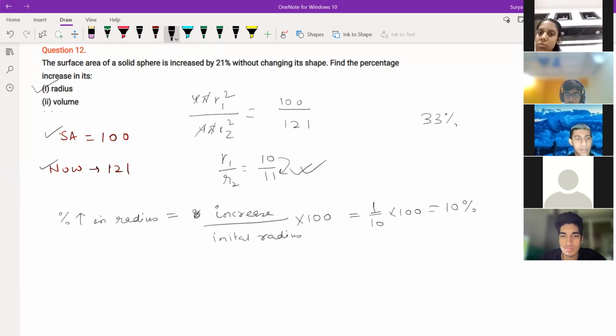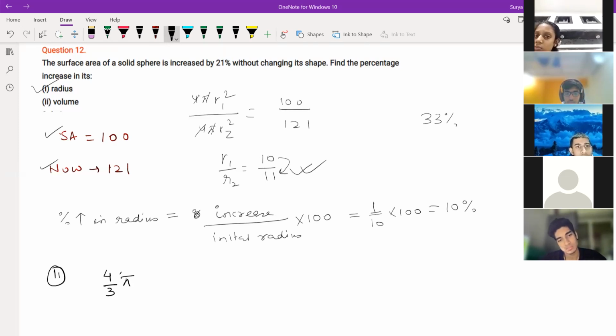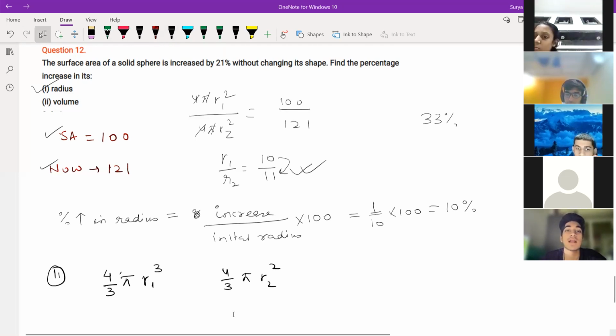Now see the volume part. Second is volume. Before, the volume was 4 by 3 pi r cube, means 4 by 3 pi r1 cube, and 4 by 3 pi r2 cube. So how much difference will be there in this?